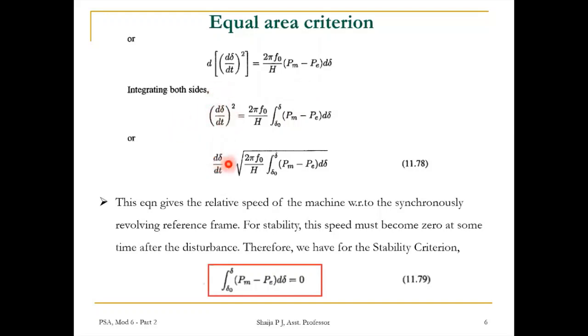So dδ/dt is equal to square root of 2πf0 by H into the integral from δ0 to δ of (Pm minus Pe) dδ. This equation gives the relative speed of the machine with respect to the synchronously revolving reference frame, the relative speed dδ/dt. For stability, this speed must become 0 at some time after the disturbance.